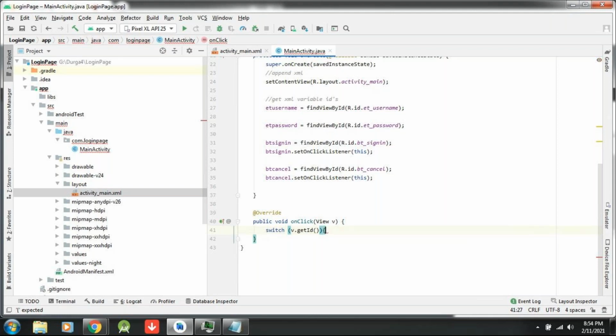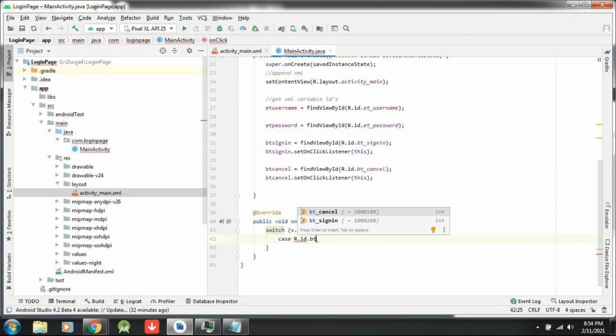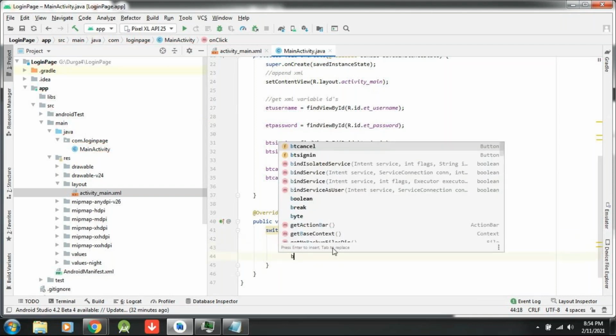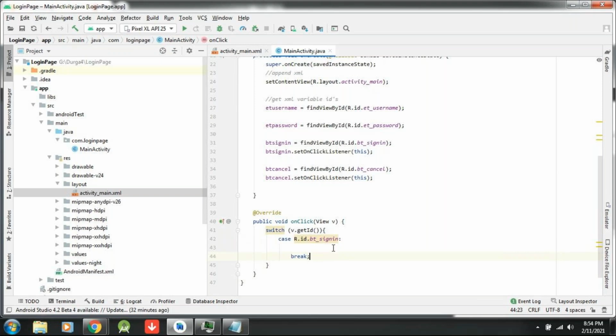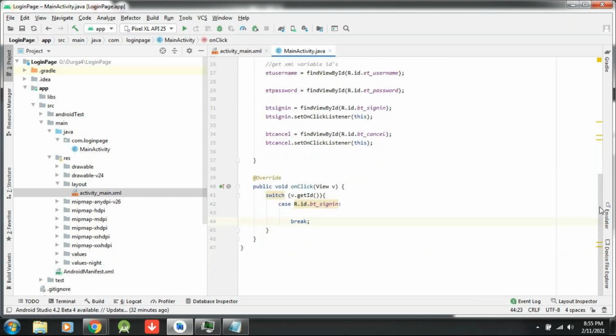So for switch, you have to open a block. Inside this, I am writing case R.id.bt_sign_in. Case must terminate with a break. Mandatory. Don't forget to write break. If you don't write break, the same case will execute every time. Okay, break is mandatory.